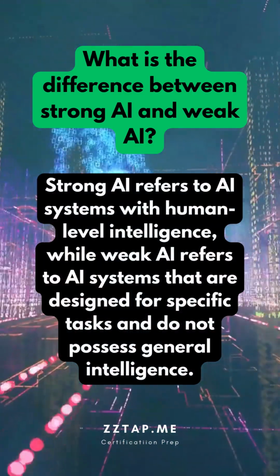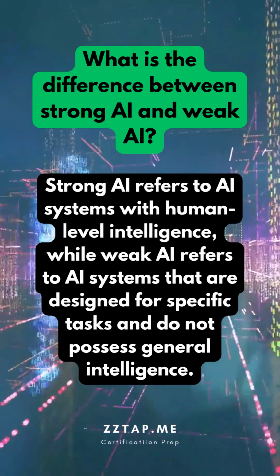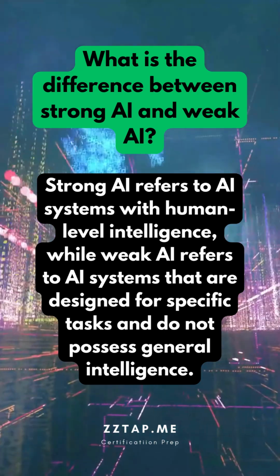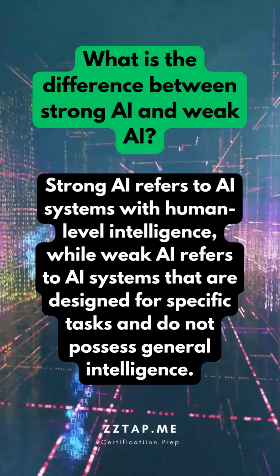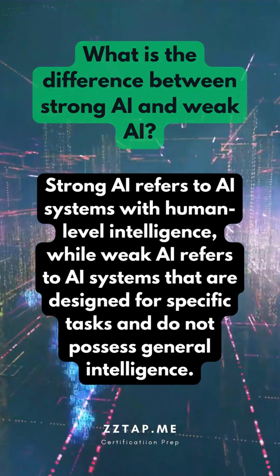What is the difference between strong AI and weak AI? Strong AI refers to AI systems with human-level intelligence, while weak AI refers to AI systems that are designed for specific tasks and do not possess general intelligence.